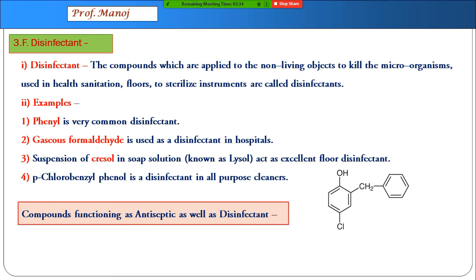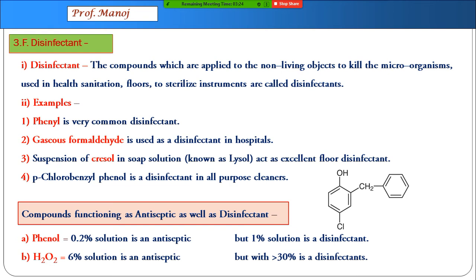There are two chemicals which have common uses. Phenol in dilute amount is an antiseptic, but in 1% amount is a disinfectant. Hydrogen peroxide in 6% is an antiseptic, greater than 30% is a disinfectant.